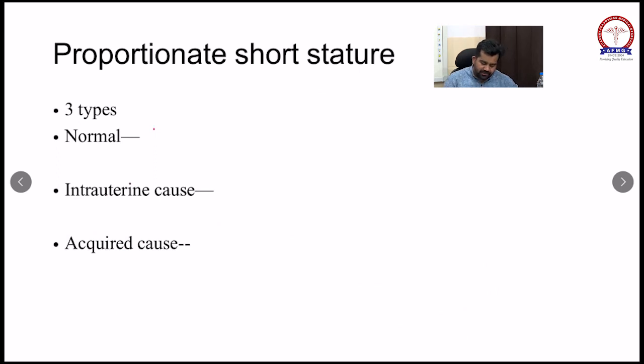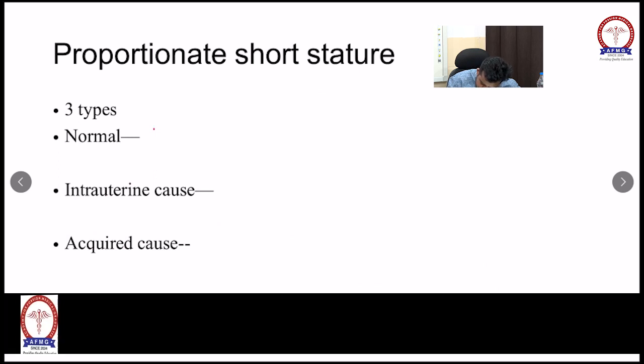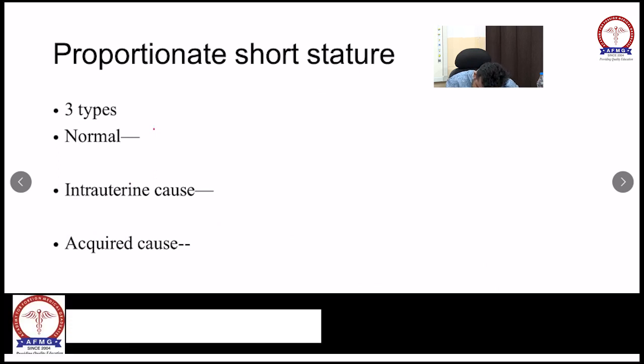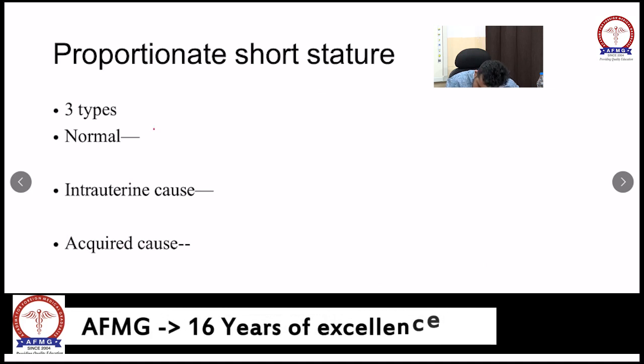There can be acquired causes if the child has a low nutrition diet, some endocrine deficiency like growth hormone deficiency, or if the child develops a chronic disease like CKD or diabetes since childhood.